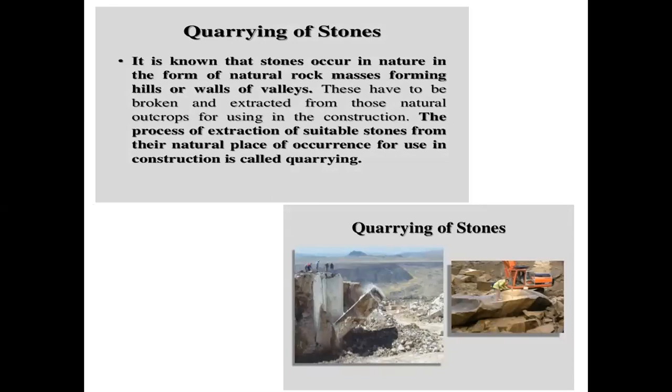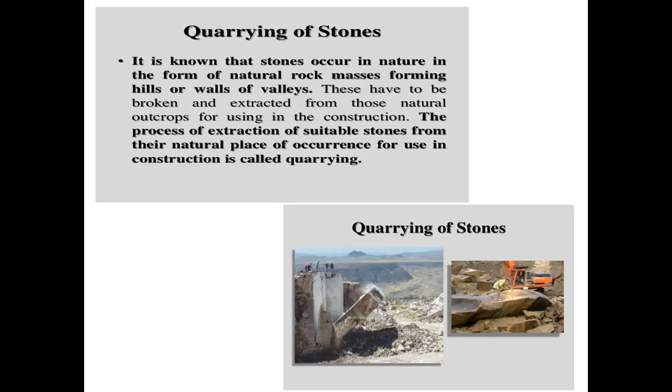After understanding the properties based on the formation of the rocks, we extract the stones from them. That process is called quarrying of the stone. Quarrying means that from the parent rock material, we extract and make it into pieces, and we use it in construction for various purposes. That is called quarrying.